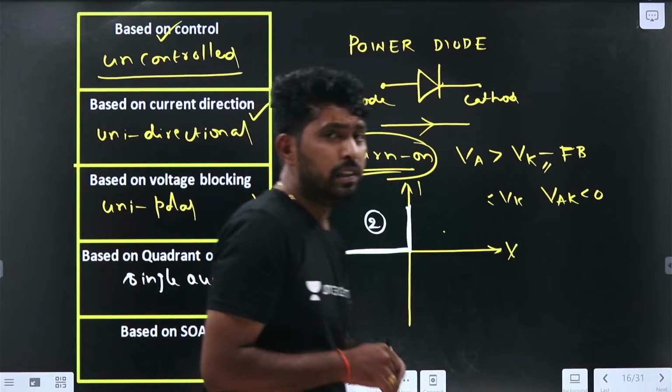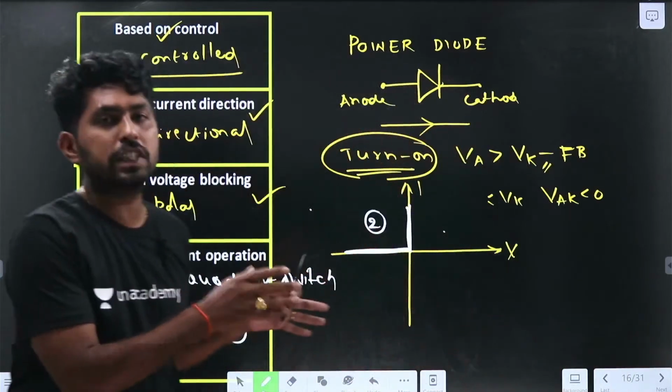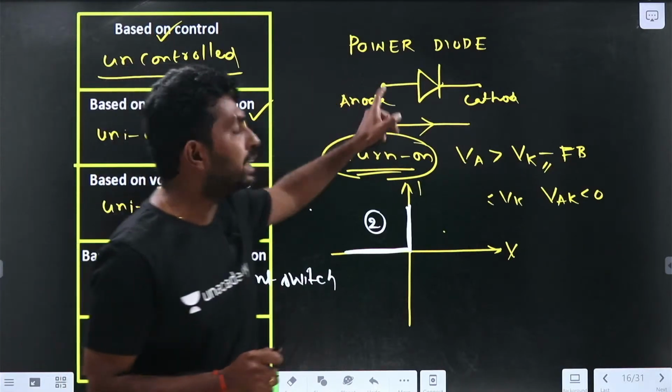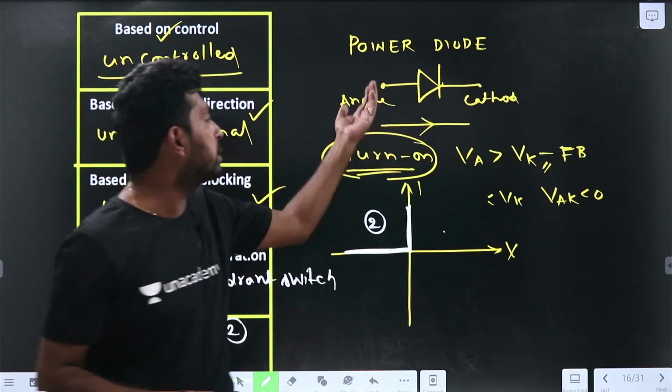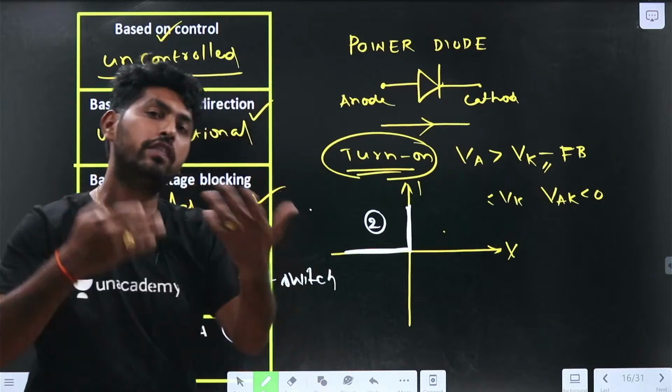We are clear now with the diode. If you understand this process, we will repeat it for the remaining devices also. First we took the symbol of the device and its terminals, anode and cathode, and when it is turned on and turned off.